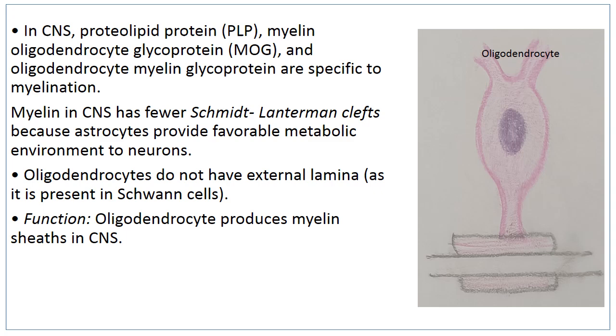Then the oligodendrocytes do not have external lamella, Schwann cells have external lamella. Unmyelinated neurons are not enclosed by oligodendrocytes in the central nervous system, but the unmyelinated neurons are enclosed by processes of Schwann cells in the peripheral nervous system. And what is the function of oligodendrocyte? It is to produce myelin sheath over the neurons of the central nervous system.